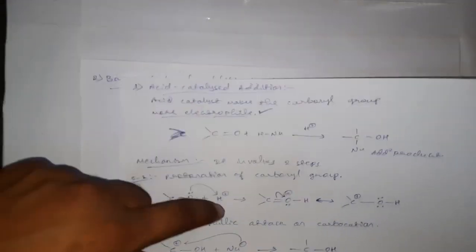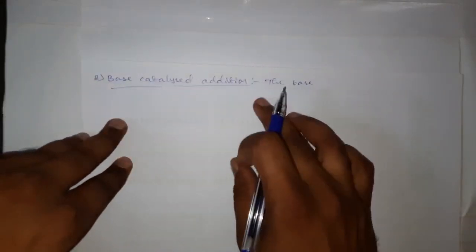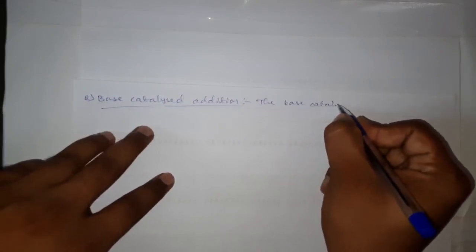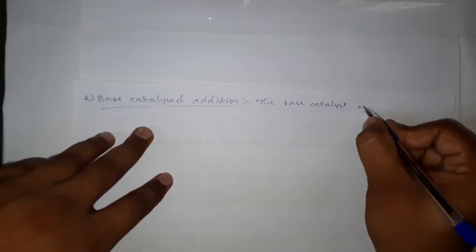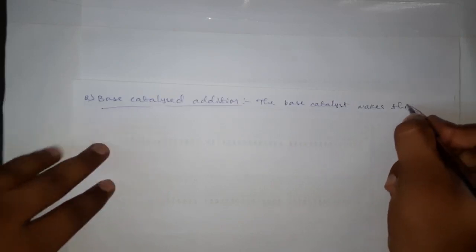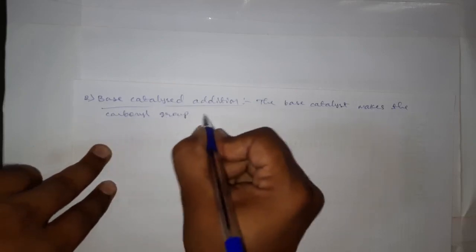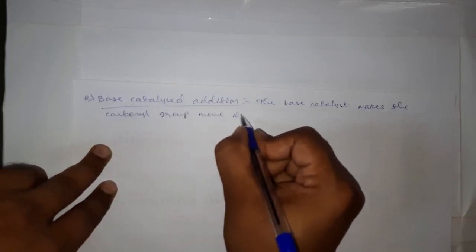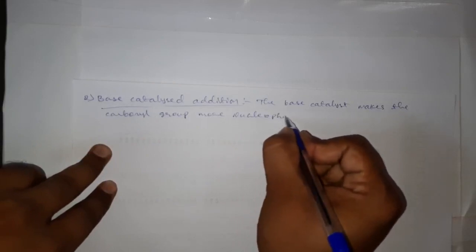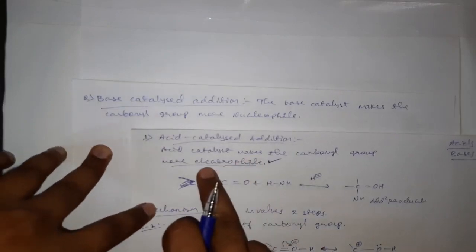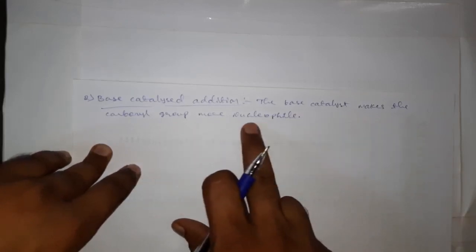Okay, and the opposite reaction for this one, that is a base catalyzed addition. In this, the base catalyst what we are using makes the carbonyl group more nucleophilic. Here the acidic catalyst is making the carbonyl group more electrophilic, and this base catalyst is making the carbonyl group more nucleophilic.